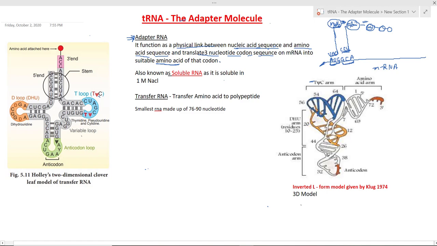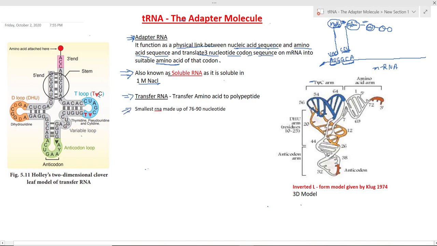Next we come to another name of tRNA, that is soluble RNA. Why is it known as soluble RNA? Because it is soluble in a solution of 1 molar NaCl. It is soluble in this solution. That's why it is known as soluble RNA. It is known as transfer RNA because it transfers amino acids to polypeptides. Quite clear. Now come to the structure of tRNA.